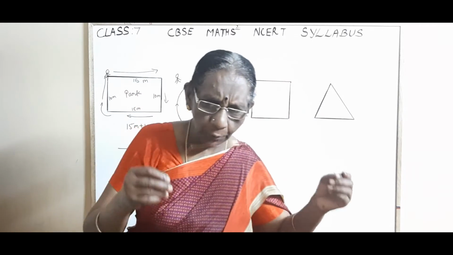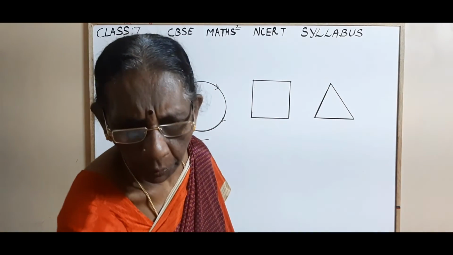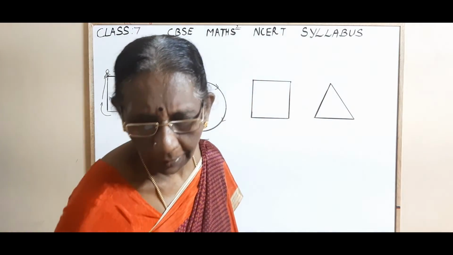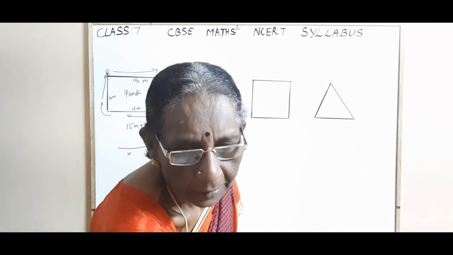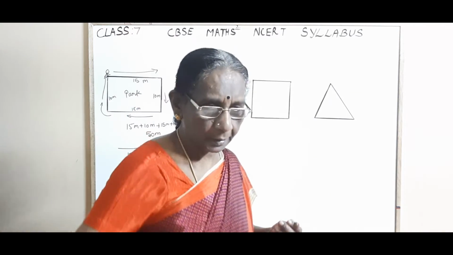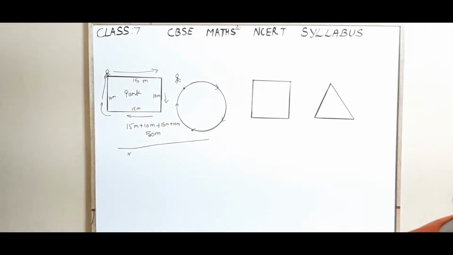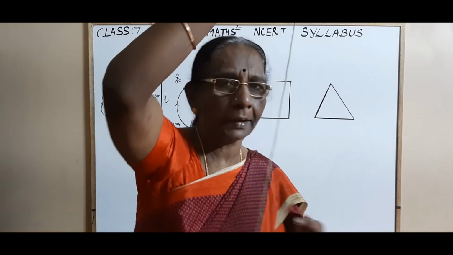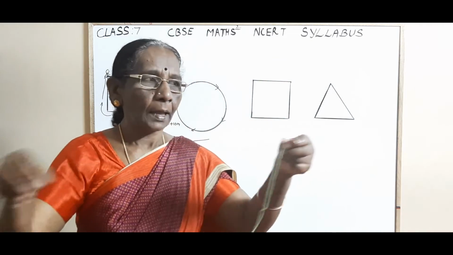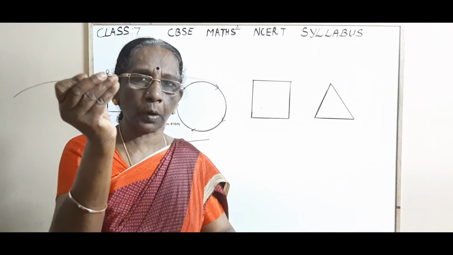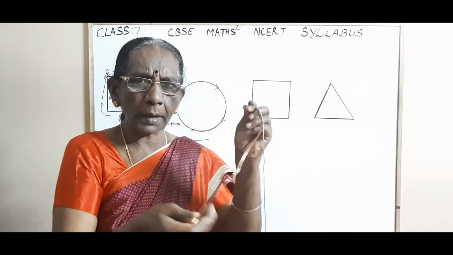So, from this you might have understood what we are going to discuss today. And what is the special name for this length? The length of this wire and the length of this thread which is used for putting the fencing, and this represents the boundary of a closed figure. So what is the special name?